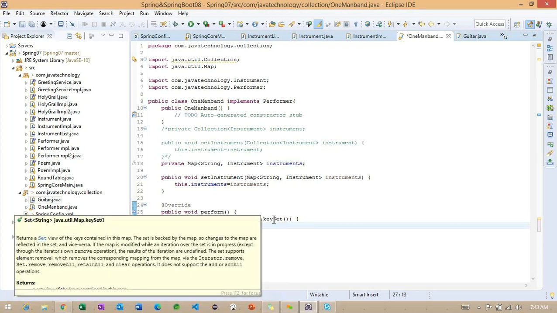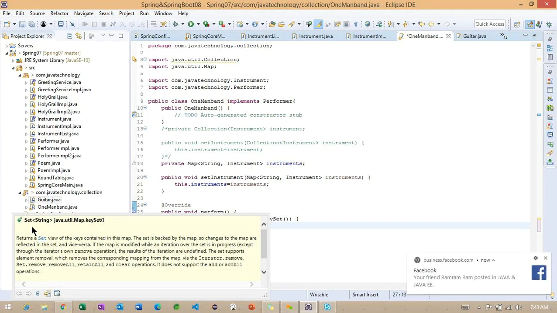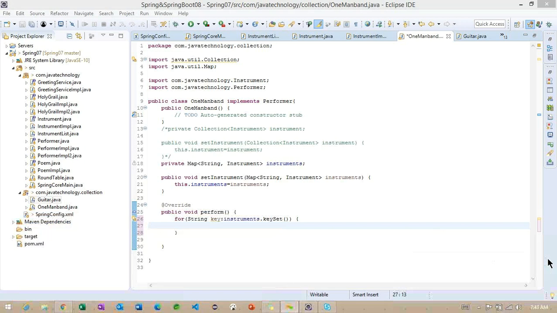Observe here, this keySet will return a Set of Strings. You are able to see it is returning a Set of String. Set of String is nothing but a collection of keys. The collection of keys is nothing but how many objects we are going to store in the map. The same keys will be available here, so we get more than one key here.